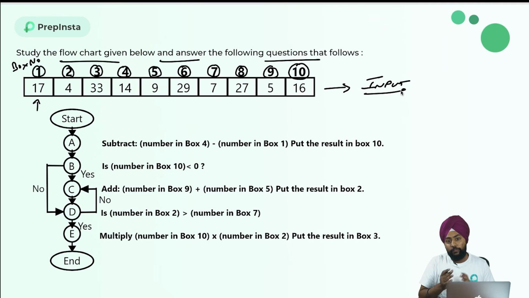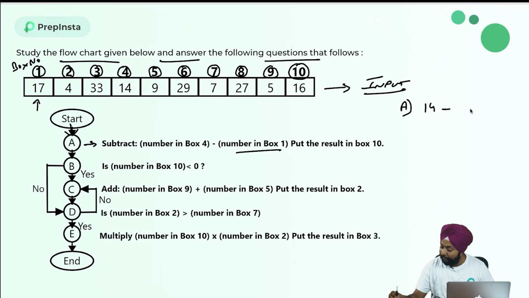I will be solving this very first question slowly with each and every detail, so that when you solve the further questions, it will be easy for you and you will get the right answers. So let's see the very first step. I start from here, then I'll move to the A step. The statement written in front of A means this operation will happen in the A box. What is this operation? It says subtract number in box 4. What is the number in box 4? It's 14. So in the A step, I subtract the number in box 4, that is 14, from the number in box 1.